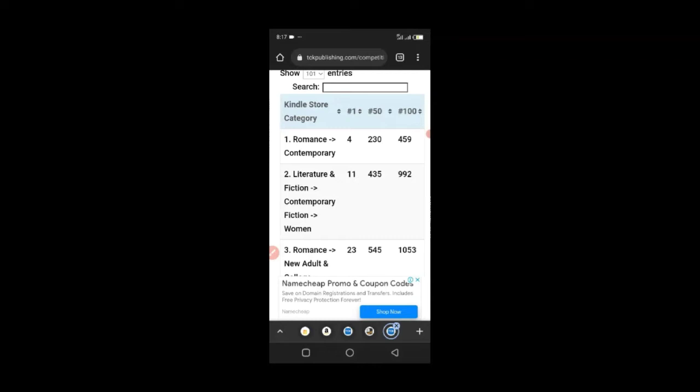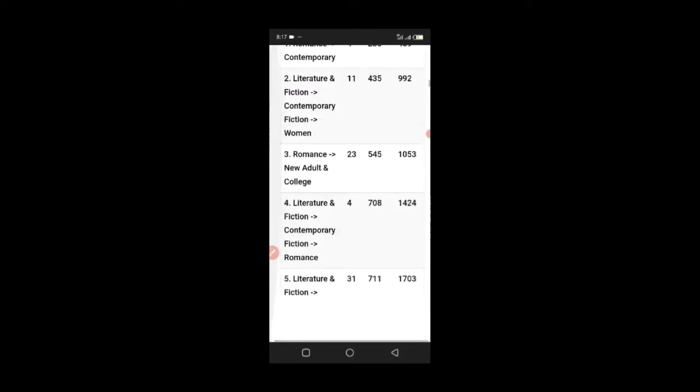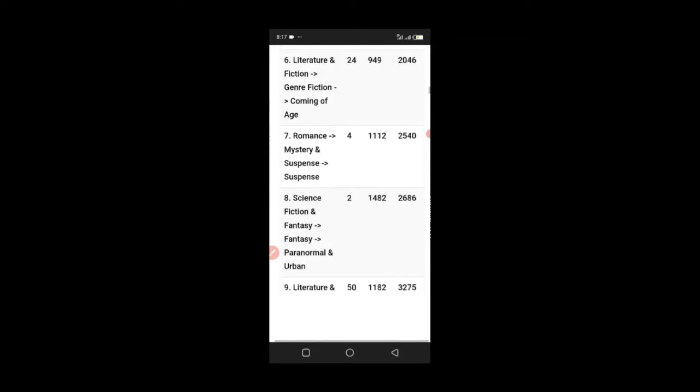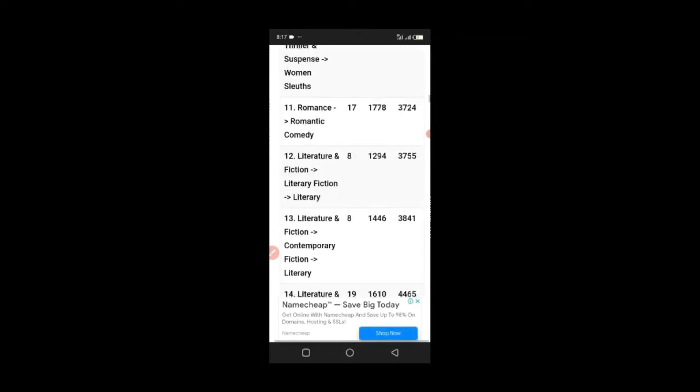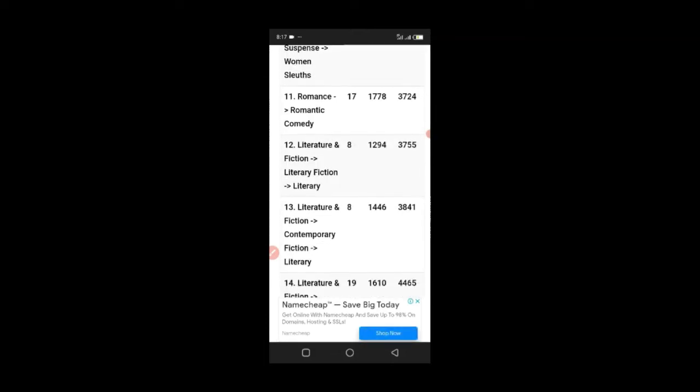So this romance and contemporary category is fiction. There are literature and fiction, romance, literature. There's a lot of categories you can publish in on Amazon. There is low content, there is no content, there is fiction, there is non-fiction.